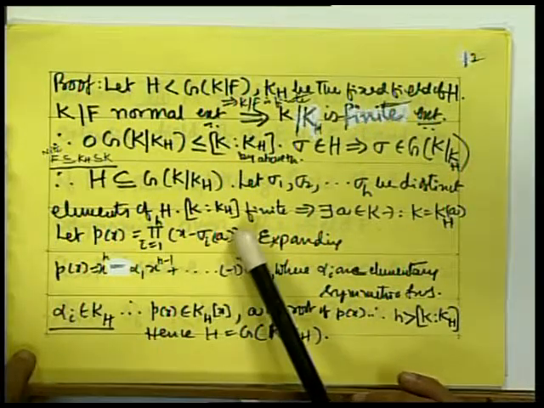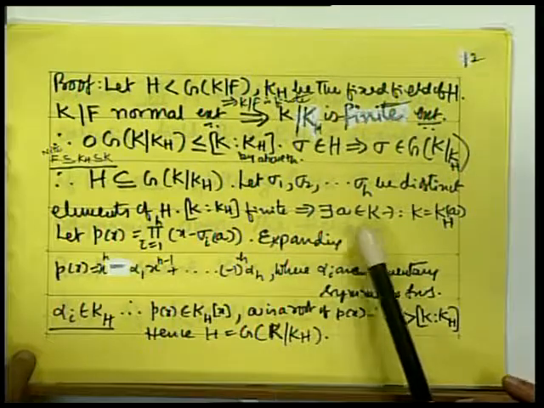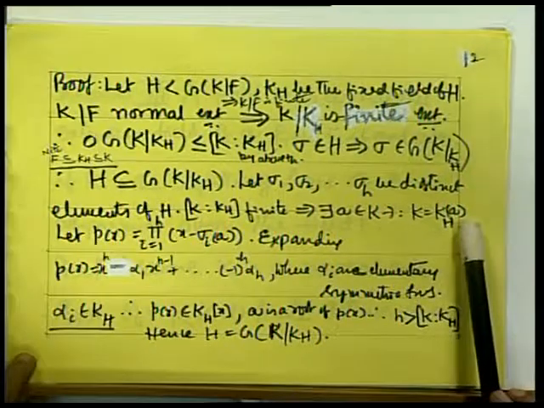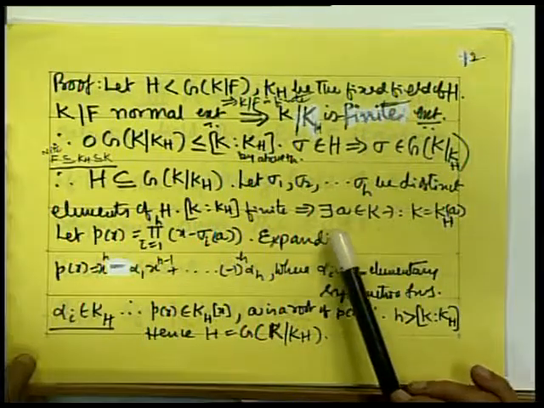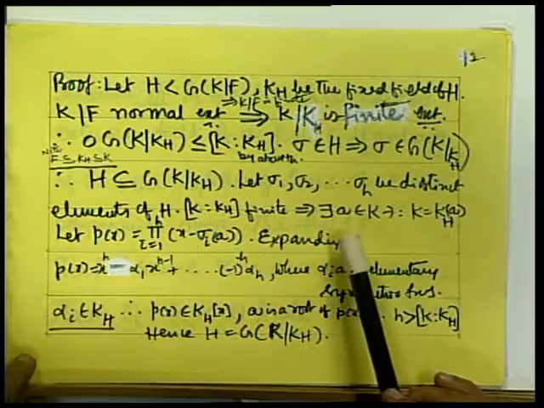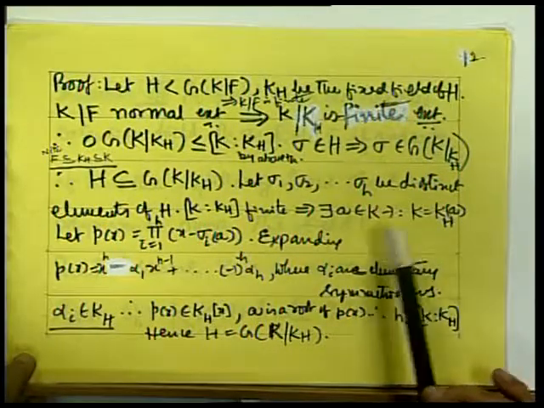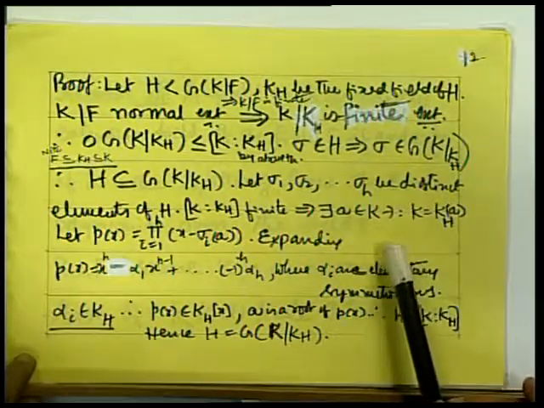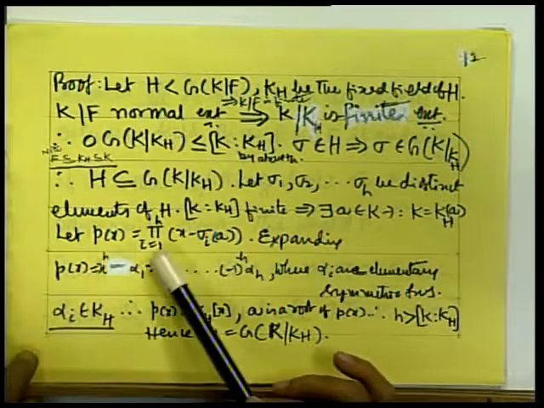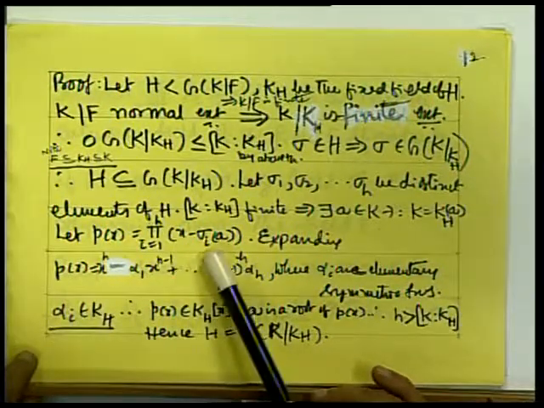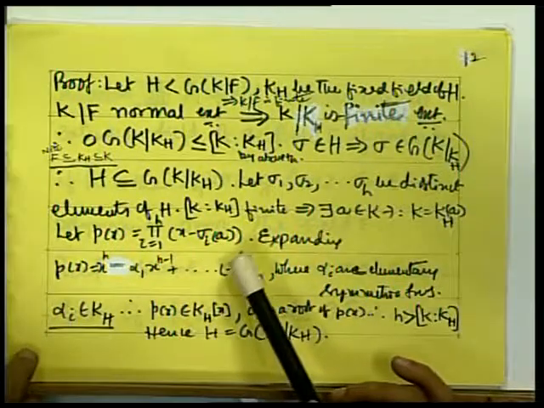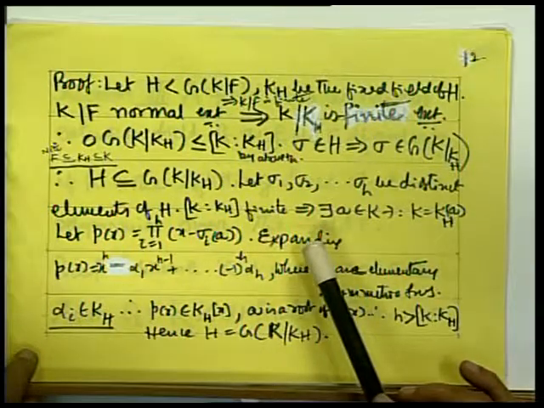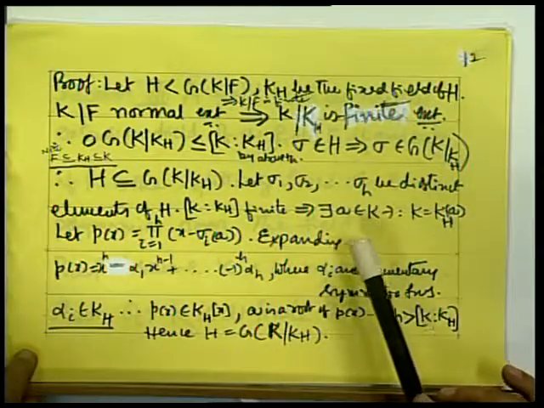Let sigma 1, sigma 2 be distinct elements of H. Then degree of K over K_H is finite, which implies there exists a belonging to K such that K equals K_H(a), because every finite extension is a simple extension. That is what we have seen. Therefore, there must exist a primitive element a in K which generates K over K_H. So, let P(x) be the product for i equal to 1 to n_H of x minus sigma_i(a). That means it is x minus sigma 1 a, into x minus sigma 2 a, into x minus sigma 3 a, up to